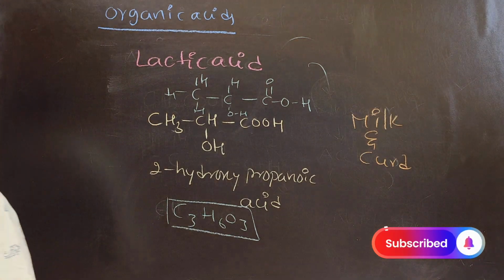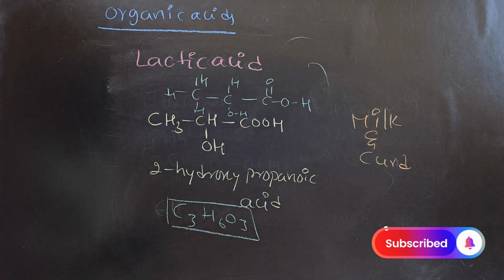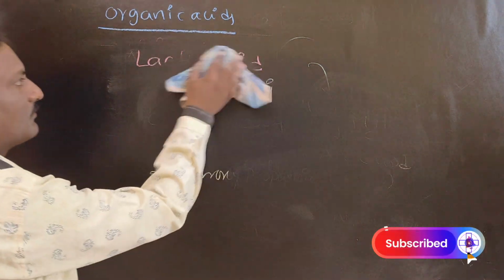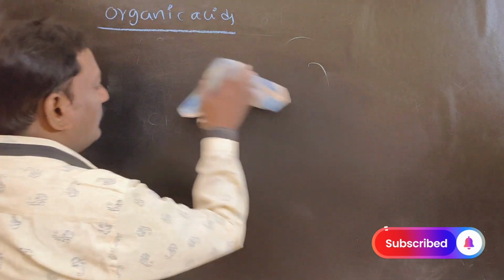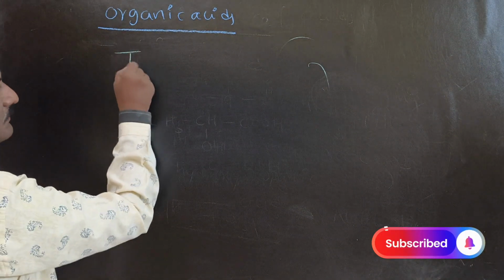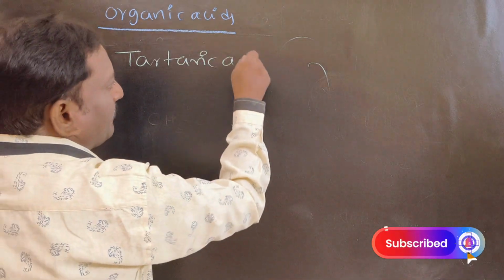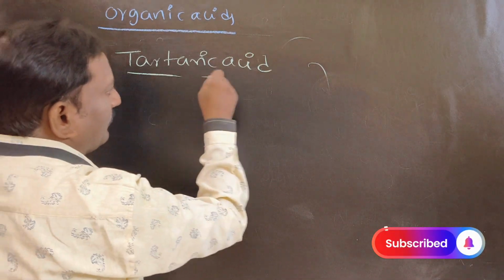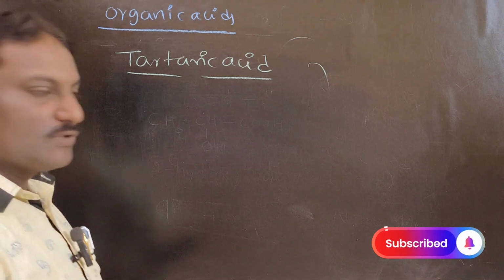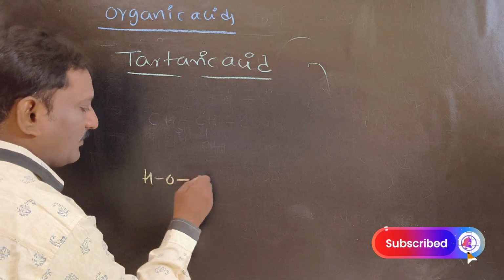Next one, tartaric acid. First of all, let us draw the detailed structure, and later on let us frame the chemical formula.